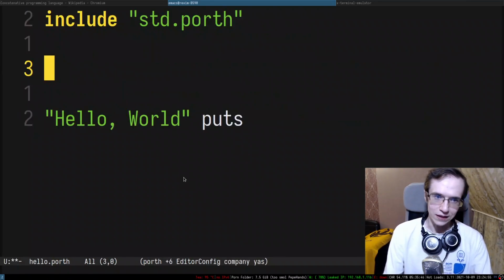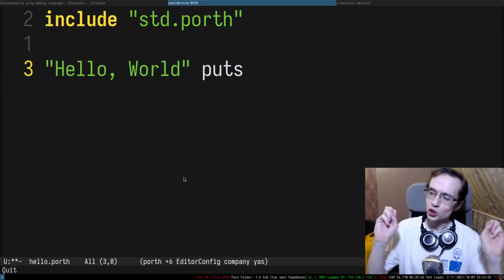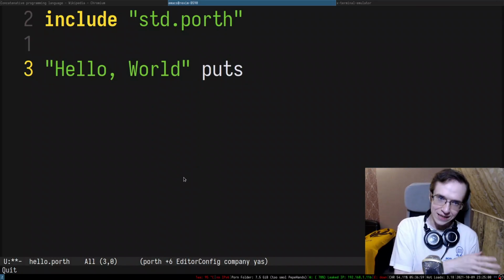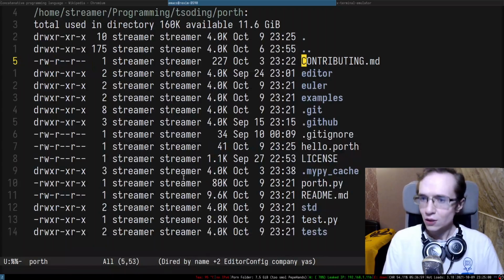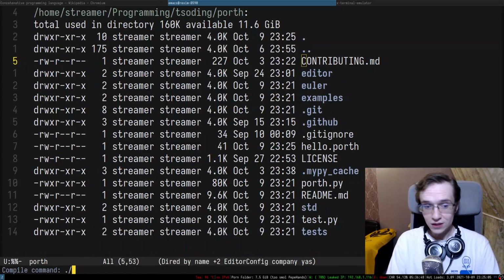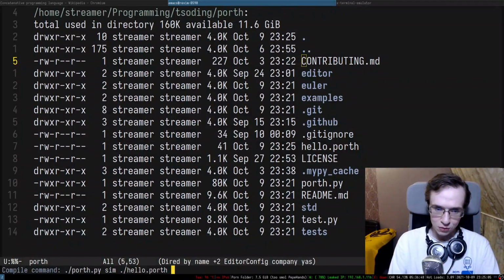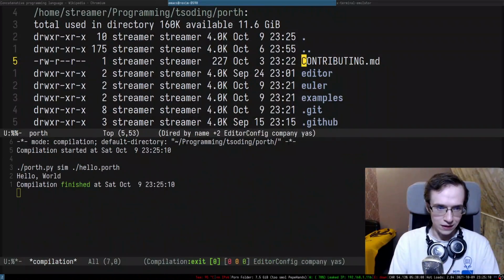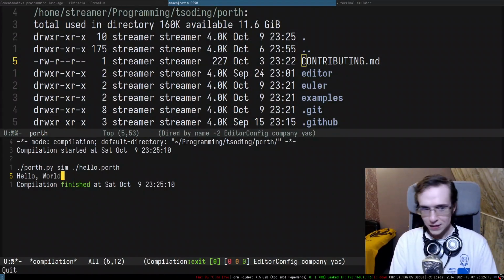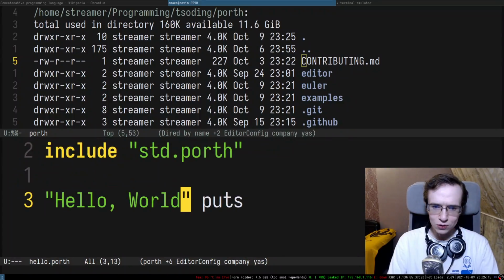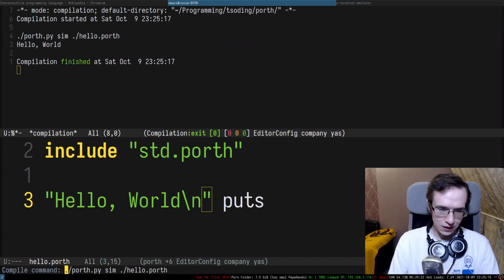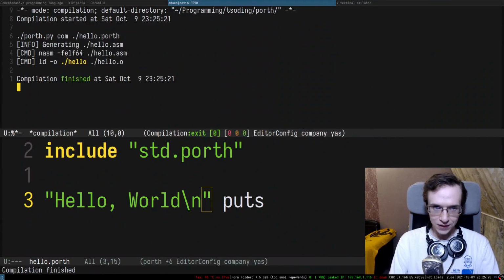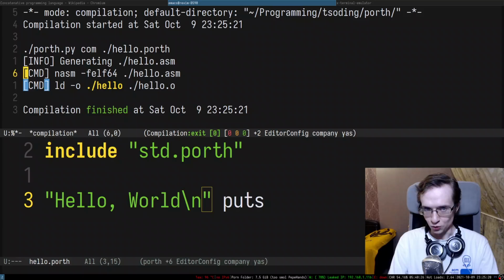And essentially, that's why we first push the string onto the stack, and then we print that string to the standard output, right? And as I already said, it can be interpreted. You can basically simulate the entire thing, and as you can see, it says hello world, and it didn't even put any new lines, so let's actually put a new line in here. There we go.